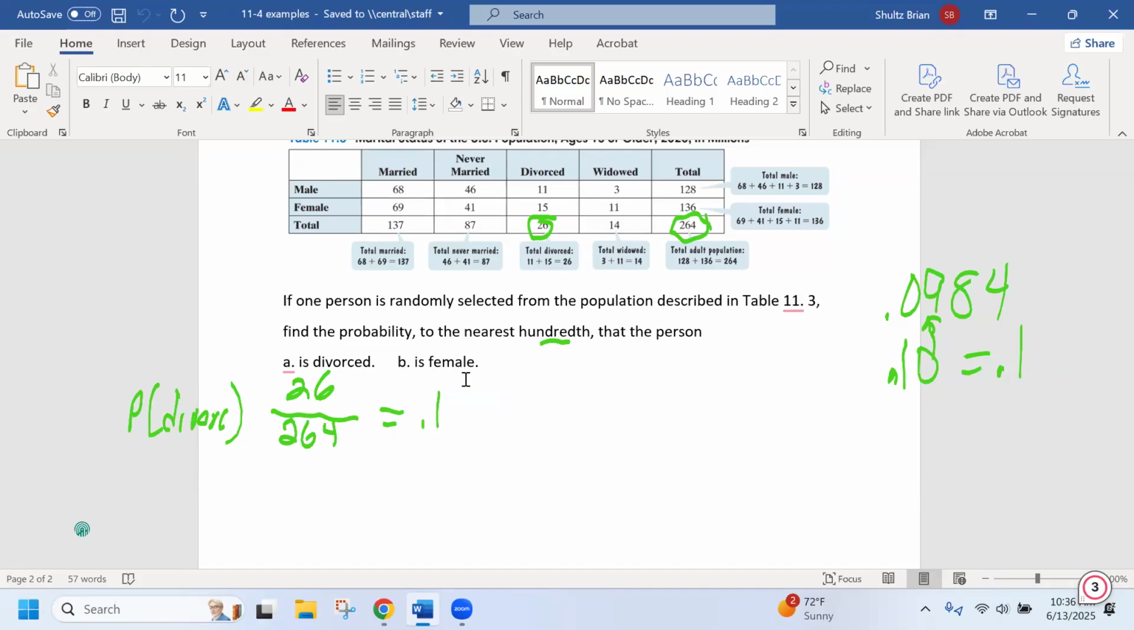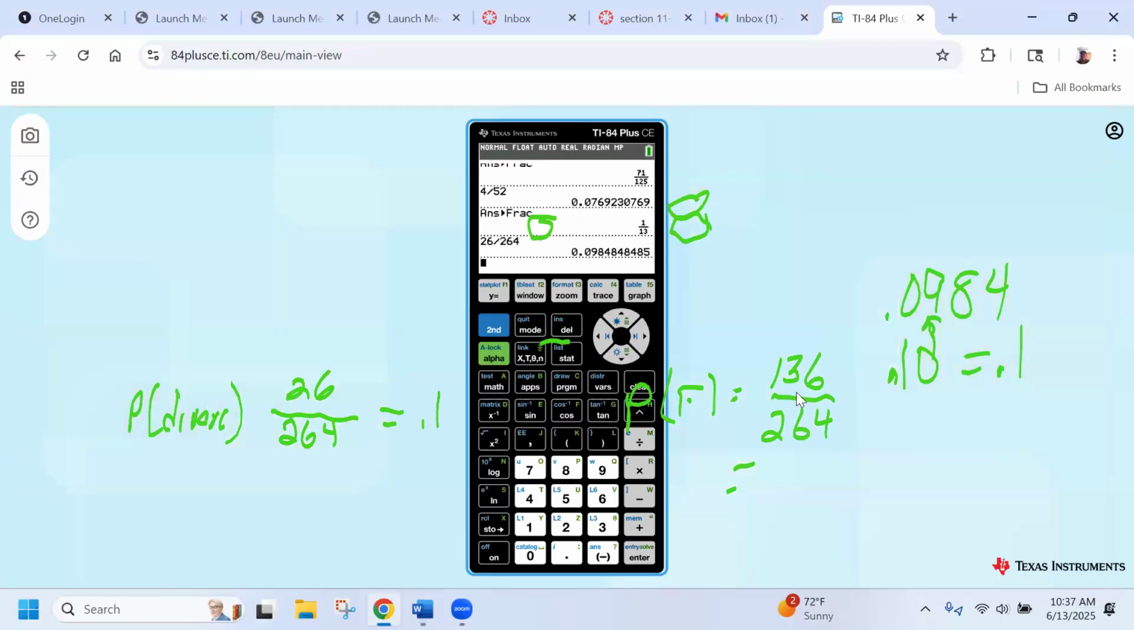Now, what's the probability if the person is a female? Well, again, we're talking about the total population. So 264 is my whole. And then how many of those people are female? 136 of them. And then I grab my calculator again. The calculator is coming in huge. 136 divided by 264 is 0.51515. Rounded to the nearest hundredth is 0.52.